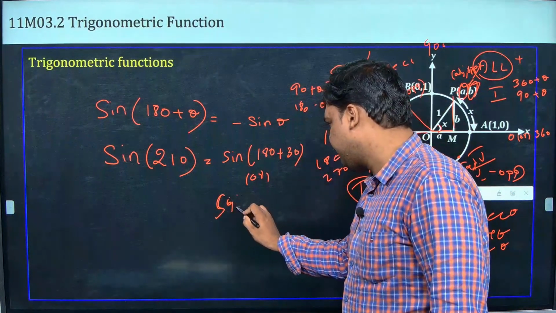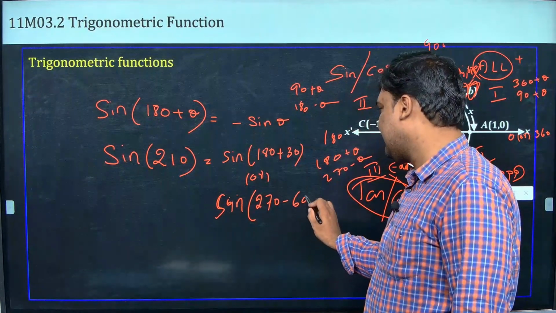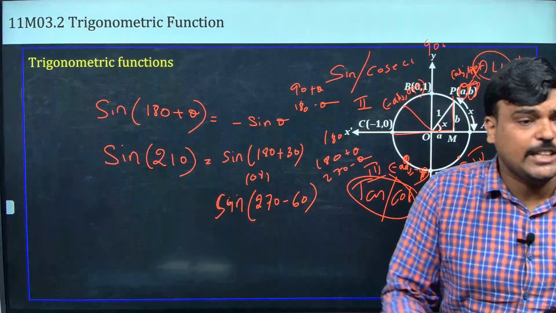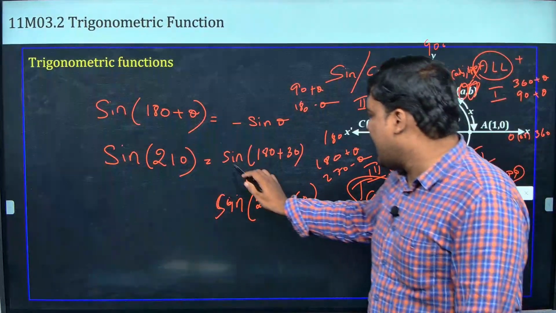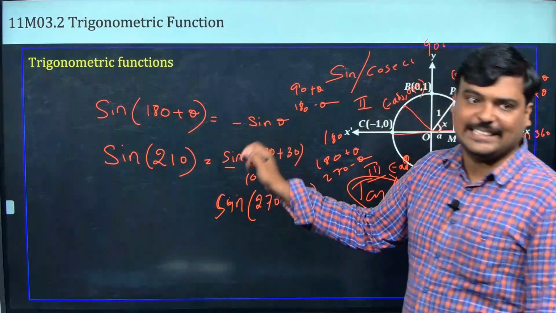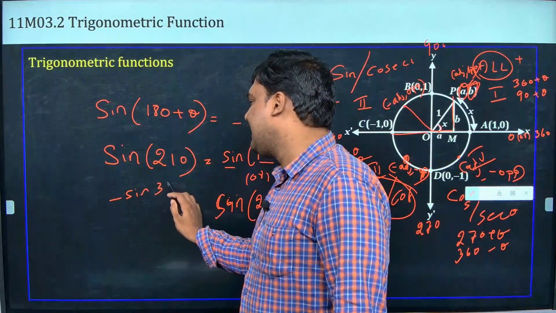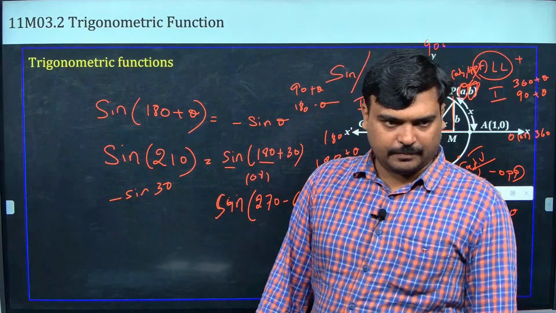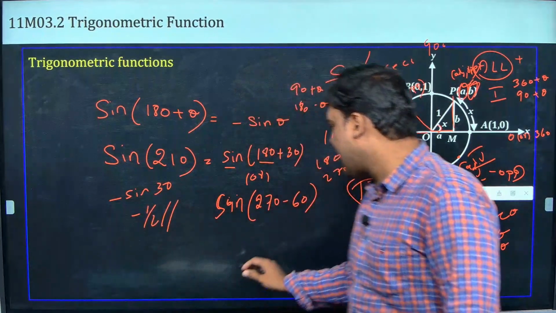Whether they both are the same? Yes, they both are the same. இப்போ பாரு, sin இருக்கு, 180 இருக்கு, plus theta இருக்கு, so it is going to have minus sin theta. So I will get minus sin 30. What is sin 30, guys? 1 by 2. So minus 1 by 2.